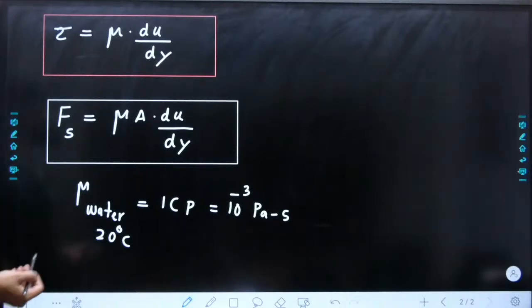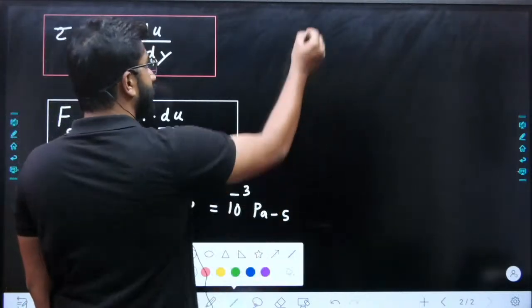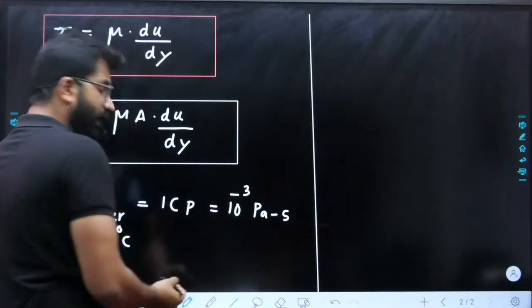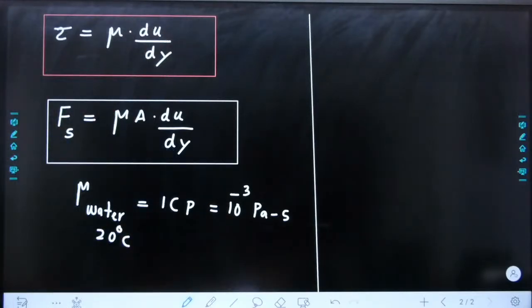Based on this, they can ask you questions. We have done so many PYQs based on this already. We have done a lot of PYQs on this topic. I hope it is clear.